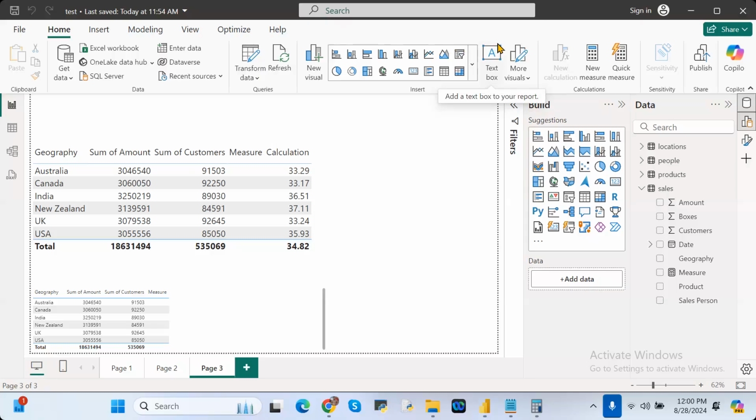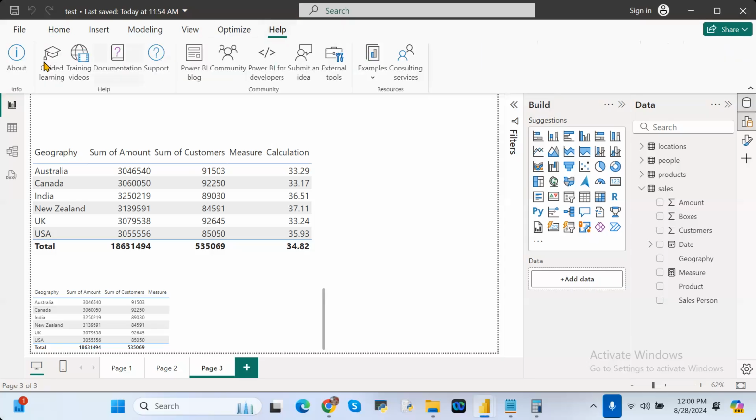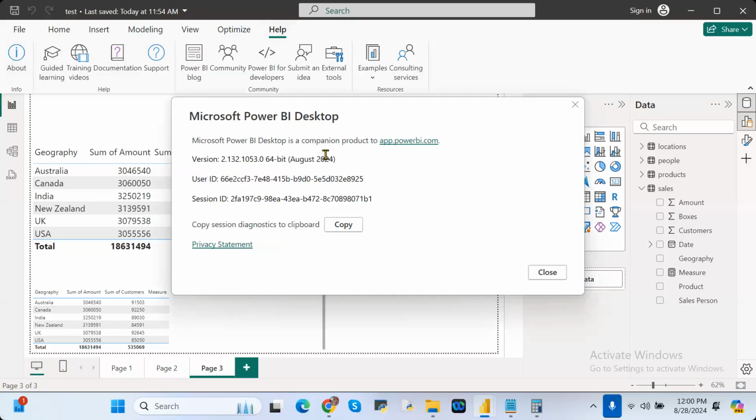Under Help, there is an About option. Click on this one. What version am I using? August 2024.